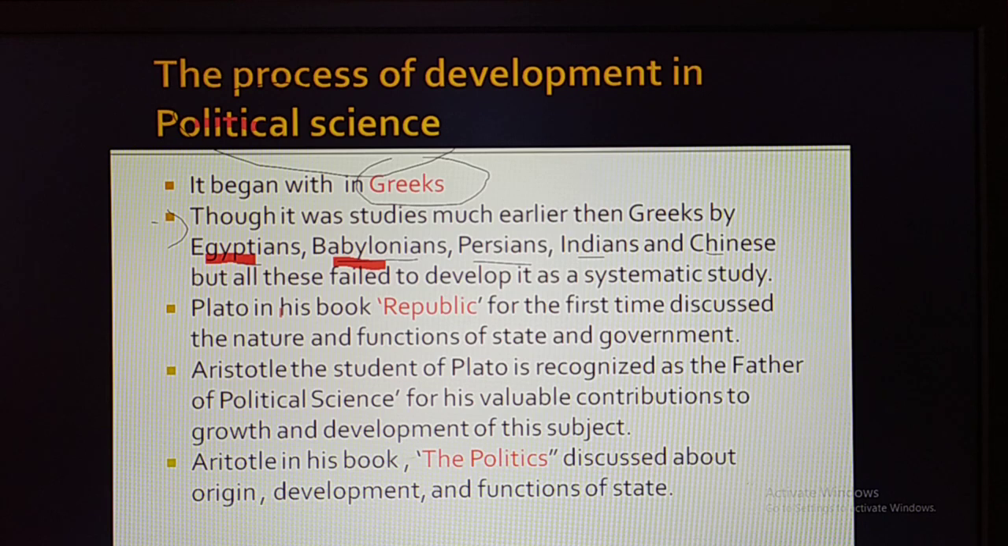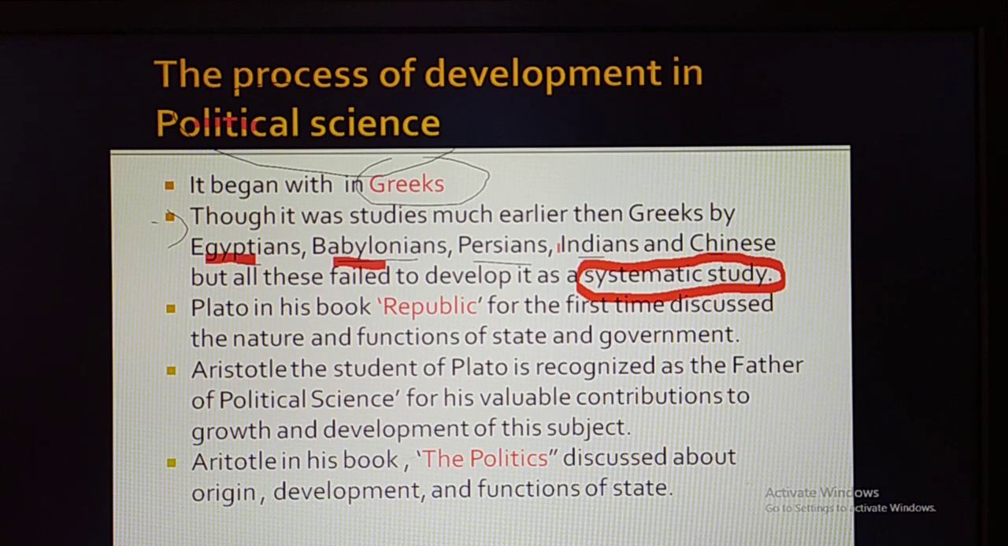But the thing is that these people failed to take this to a systematic study, meaning they failed to develop political science as a systematic study. So many books were written by Indians, Chinese and Persian people, but they failed to make political science a separate and systematic study. Because of that reason, we cannot say that the Egyptian people were the first to study political science in the world.